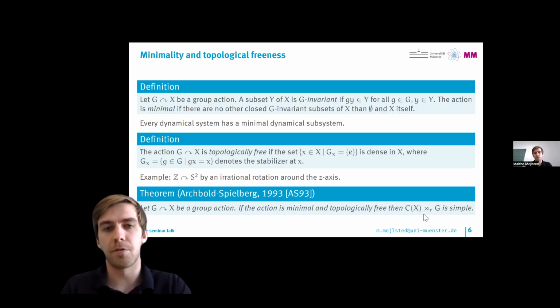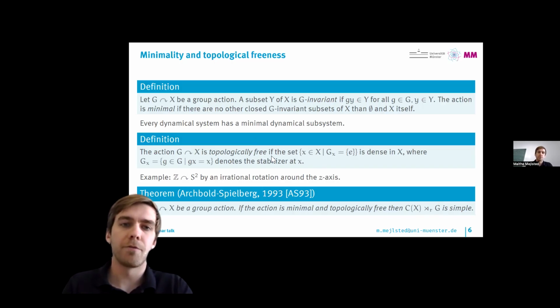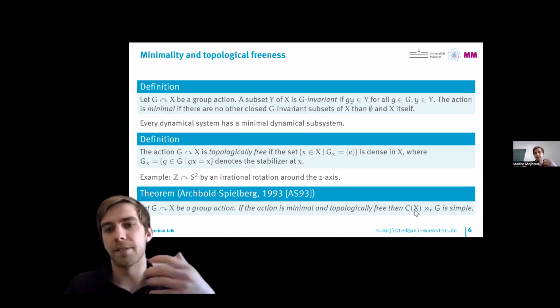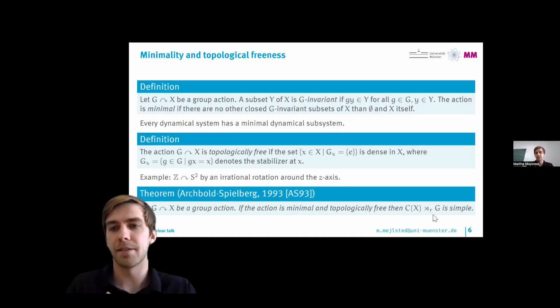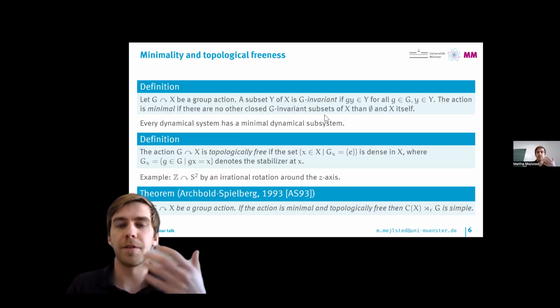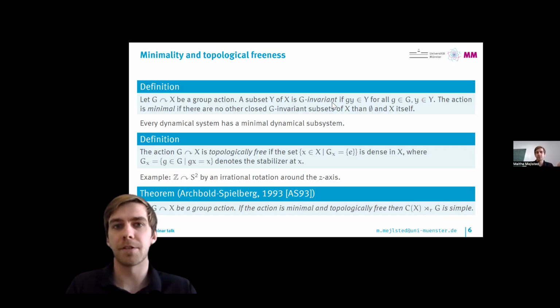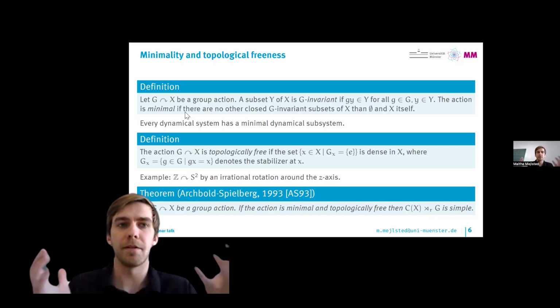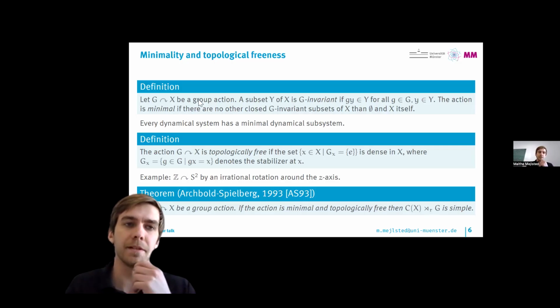The way that this is shown is that you can use topological freeness to show that the ideals in the crossed product will be related to some of the ideals inside of C(X). And then the minimality of the action allows you to show that non-trivial ideals inside of the crossed product will somehow still give you non-trivial invariant subsets of X, and then they will need to be everything because of the minimality of this action.